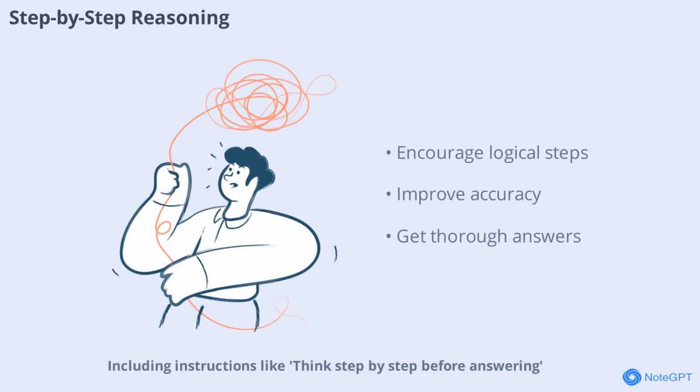Including instructions like think step by step before answering encourages the AI to reason logically and provide more accurate, thorough responses. This is especially useful for complex tasks or when you want a detailed explanation.